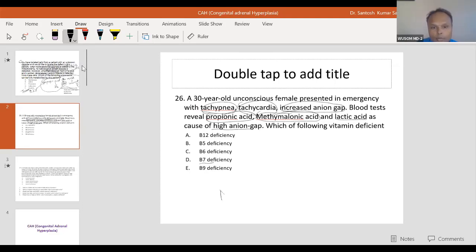See, again you did. I've told you, whenever you see MM in methyl malonic acid, even if you see propionic acid, go for vitamin B12. How do you forget this simple thing? And this is a question from the practice questions I gave you. So that means you did not practice.